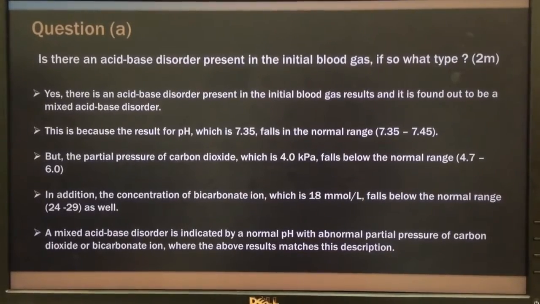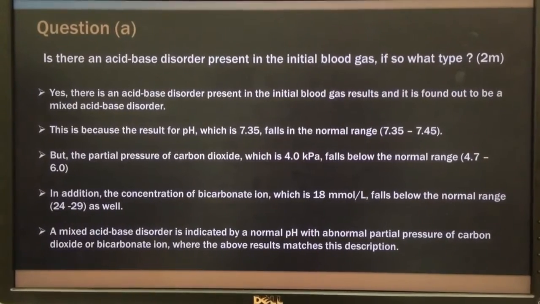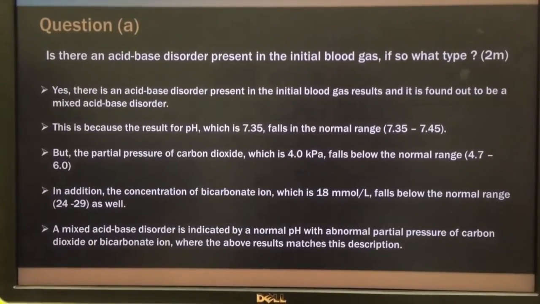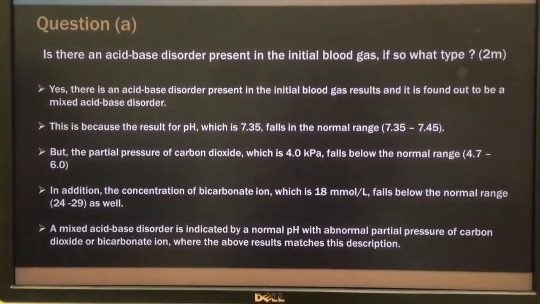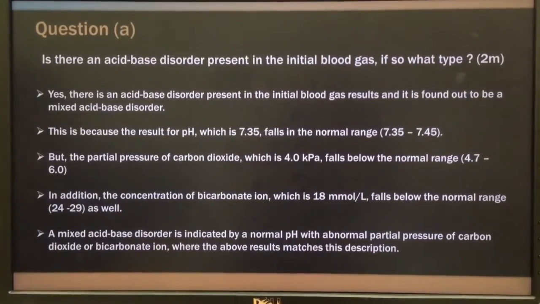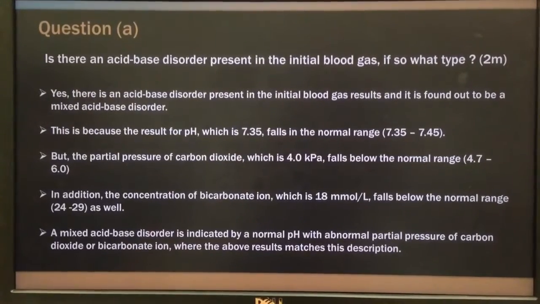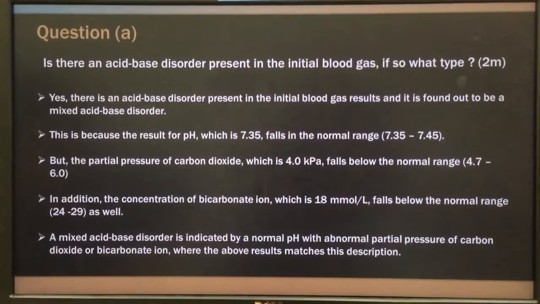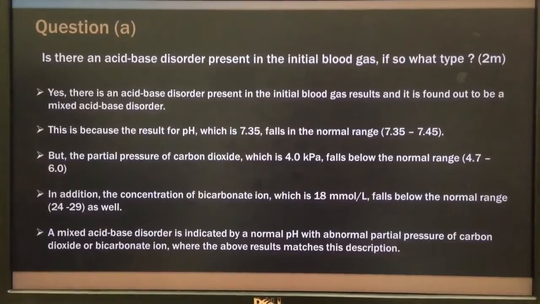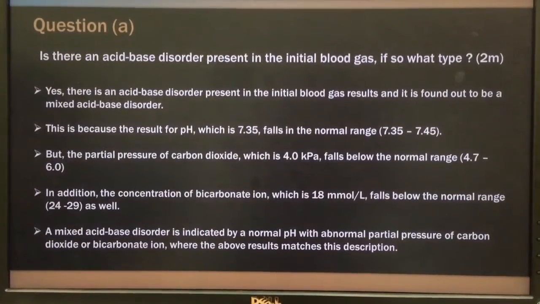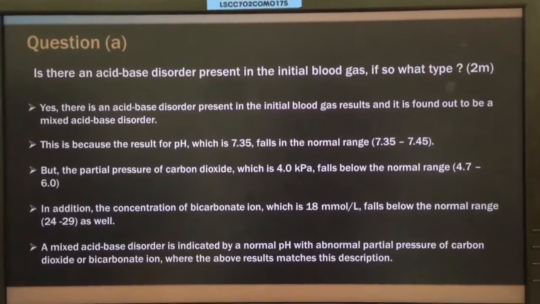Yes, there is an acid-base disorder present in the initial blood gas results, and it is found out to be a mixed acid-base disorder. This is because the result for pH, which is 7.35, falls in the normal range, but the partial pressure of carbon dioxide is 4 kilopascal, which falls below the normal range. In addition, the concentration of bicarbonate ion, which is 18 millimolar per liter, falls below the normal range as well. A mixed acid-base disorder is indicated by a normal pH with an abnormal partial pressure of carbon dioxide or bicarbonate ion, and the above result matches this description.